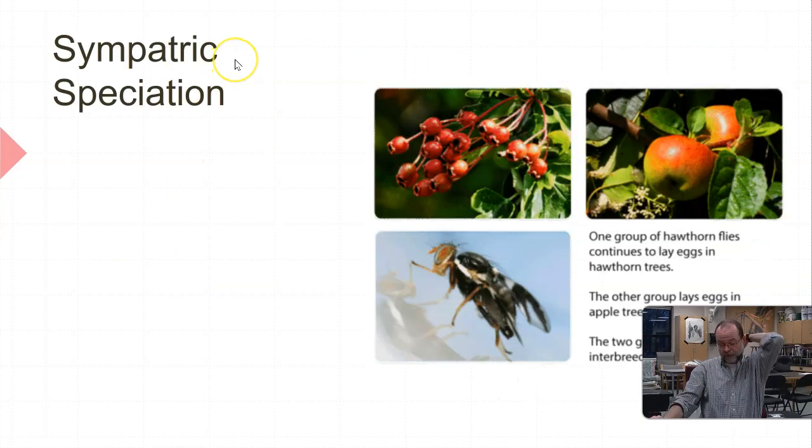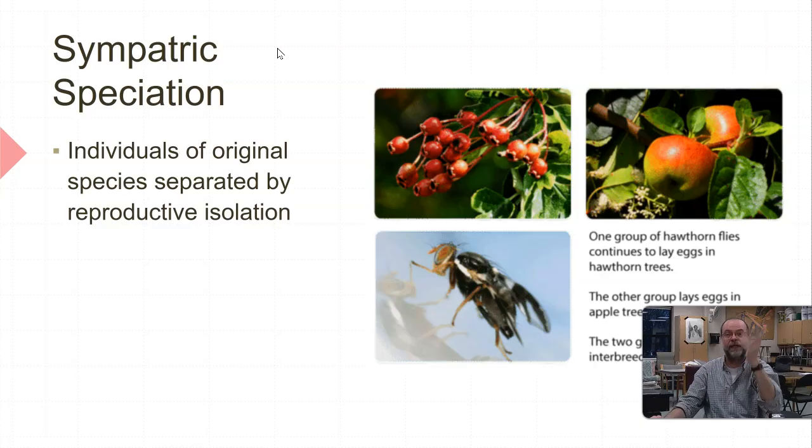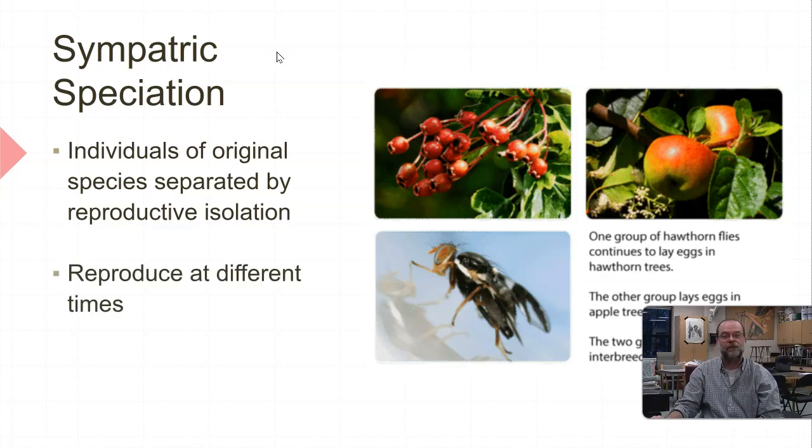Another example of speciation is called sympatric speciation. So an example of that would be sexual reproduction or reproductive isolation. So there are organisms that reproduce at different times. So if organisms in the same species start reproducing at different times, they can form their own separate population, if that makes sense.